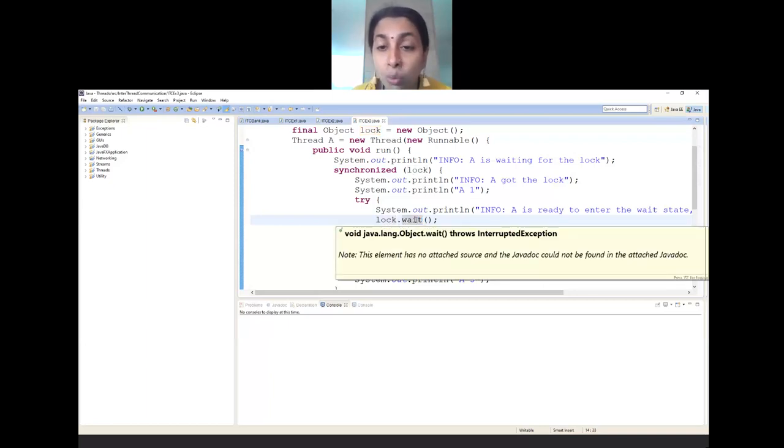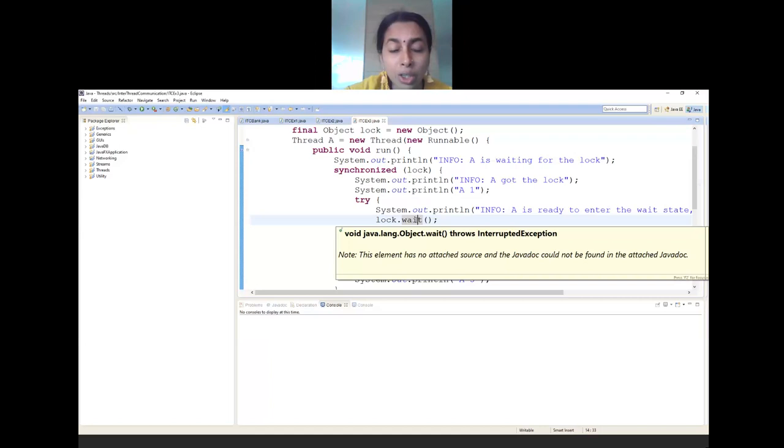What does this wait method do? We have discussed wait, sleep, and suspend methods previously also. Sleep just makes the thread go into sleep mode and come back soon after that particular timing is over. But what about wait? Wait pushes the thread which is holding the lock into what is called the waiting queue.